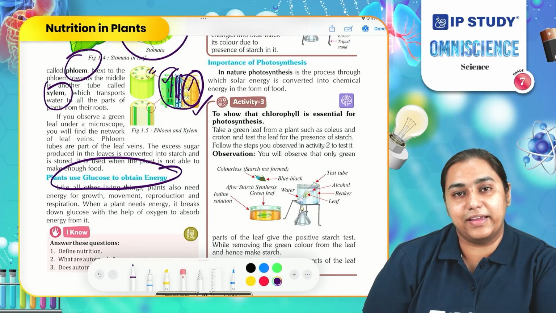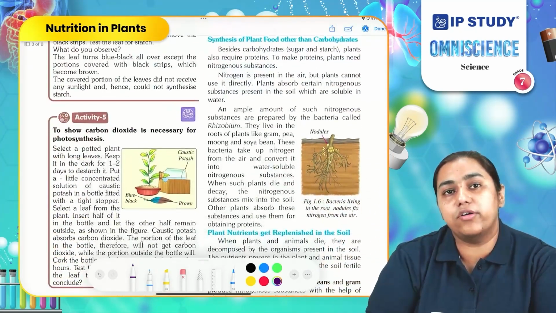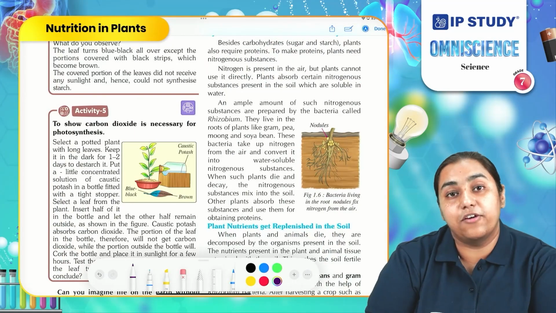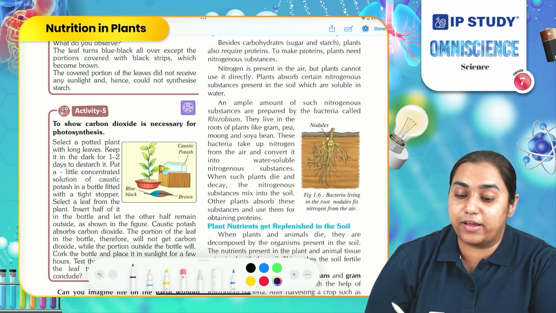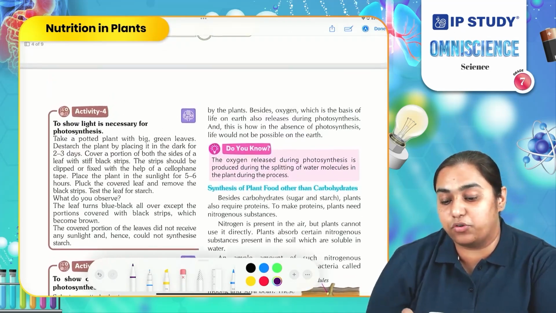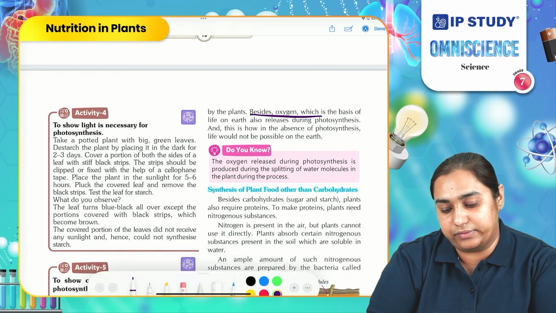Let us now study the importance of photosynthesis. How is photosynthesis helpful? Photosynthesis is helpful for the plants to produce their food. It is also helpful for other living beings. It produces oxygen which is required by us for our survival.